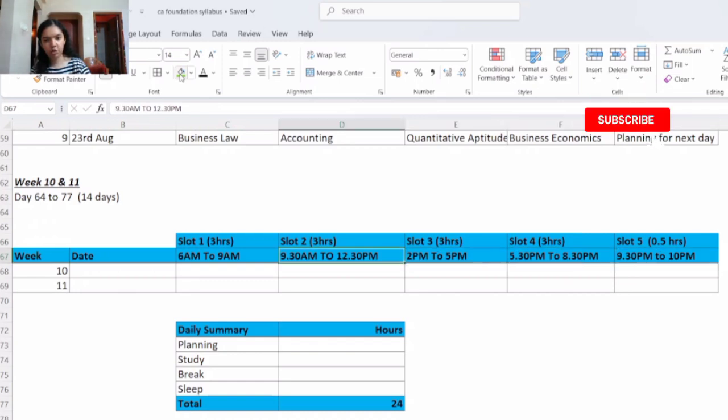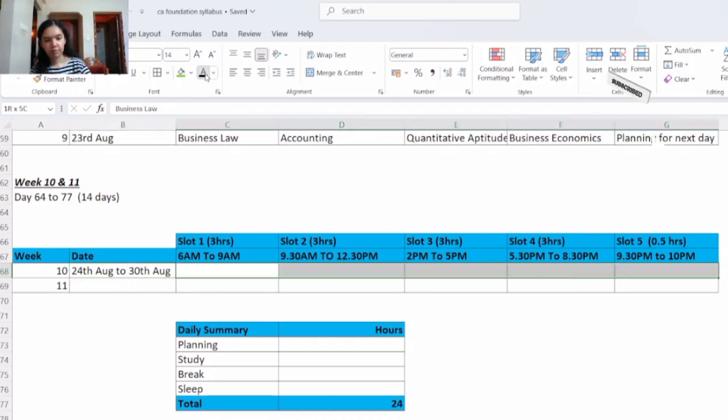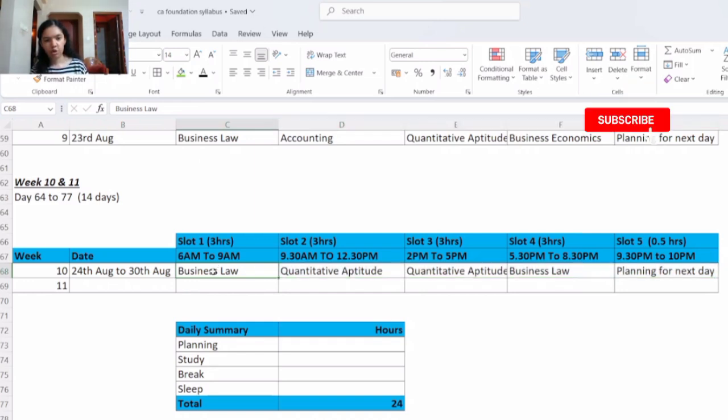So day 64 to day 77. Here also same, we have 5 study slots, out of which 4 slots are of 3 hours each, and 5th slot is of 0.5 hours. So in that 10th week, that is 24th August to 30th August, you will revise business law and quantitative aptitude. In slot 1 you will revise business law. In slot 2 and 3 you will revise quantitative aptitude. And in slot 4 you will revise business law again. And in slot 5 you will plan for the next day.